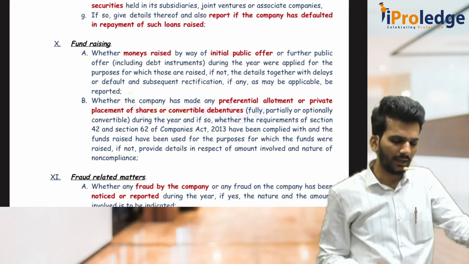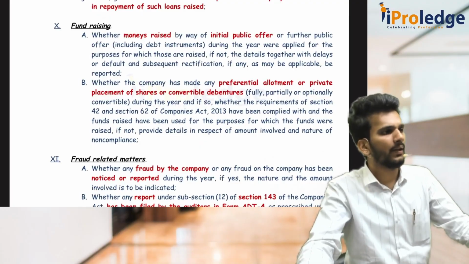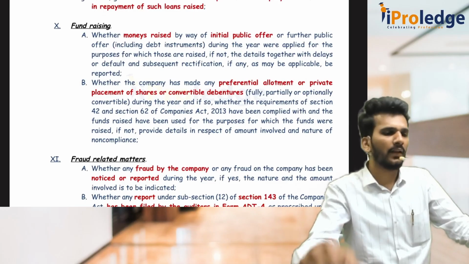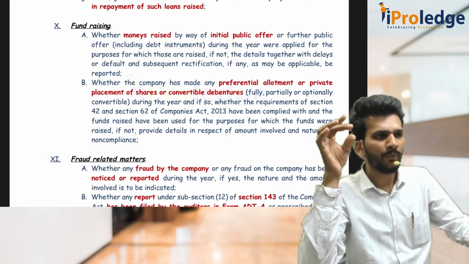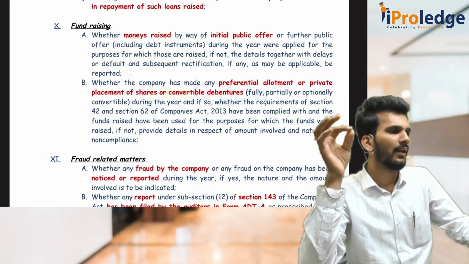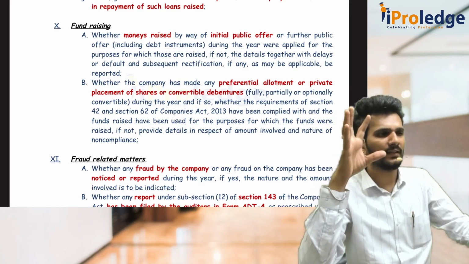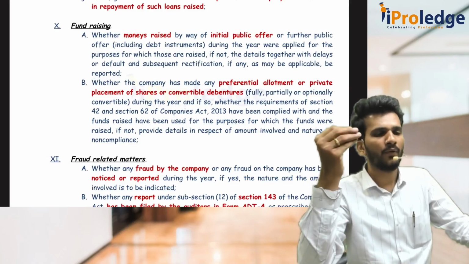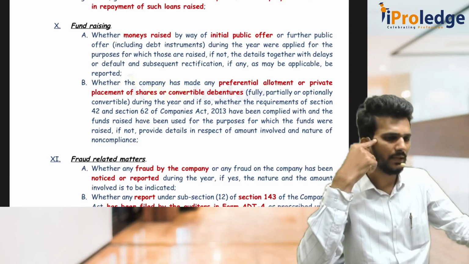Then the 10th one, they are telling about the fundraising part. Sir, what is this fundraising? Whenever a company is there, the company can raise funds mainly from 5 activities. Either it can go for IPO, or FPO, or preferential allotment or private placement, or conversion of convertible debentures or preference shares. These are the 5 cases. If any of these things are happening, then how are you dealing with it in the books of account? That is what they are telling. Whether the compliances are correctly carried out or not, you please have a look into it.